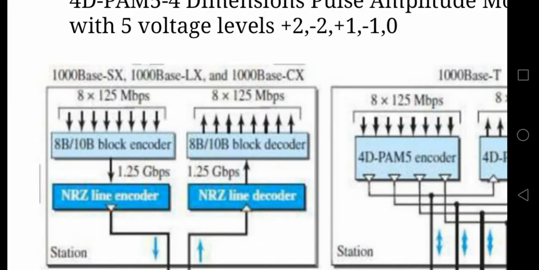The output of this 8B/10B block encoder will increase the speed of gigabit. The 1 gigabit speed has been increased to 1.25 gigabits. Then it is given as input to the NRZ line encoder, non-return to zero. Again you can see two lines, one for sending and another one for receiving.